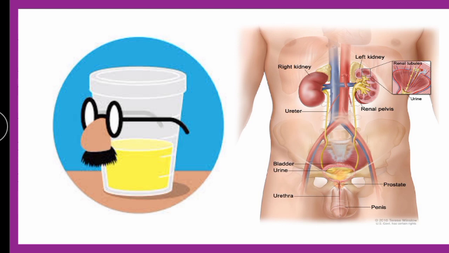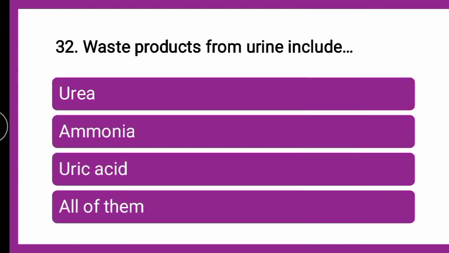Next question: waste products from the urine include dash. Whether the waste products from the urine include urea, ammonia, uric acid or all of them. You can put your answer in the comment section and you can verify it later on. So come on, put your answer fast in the comment box.